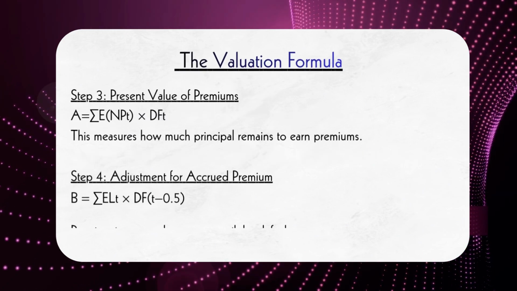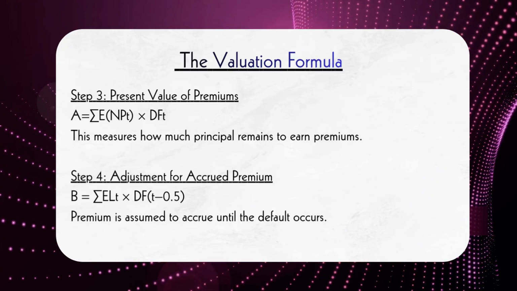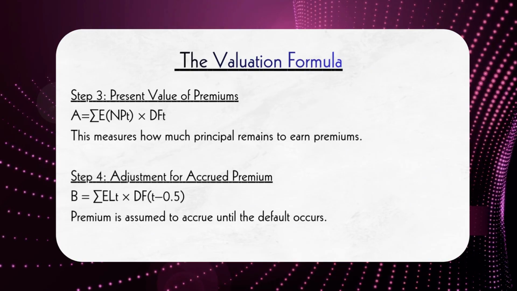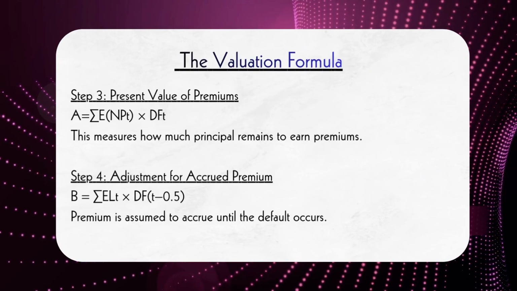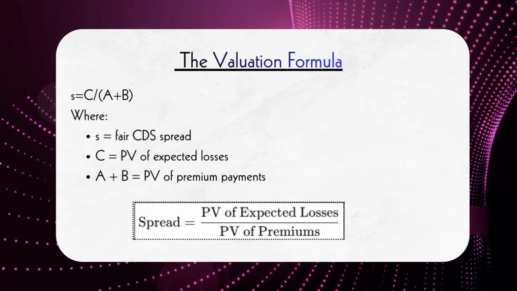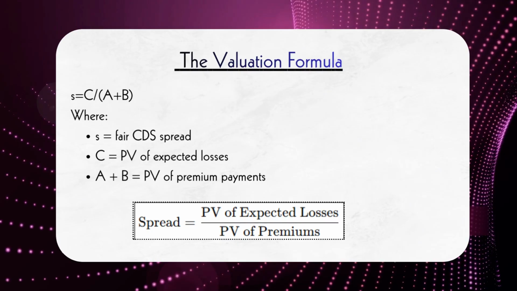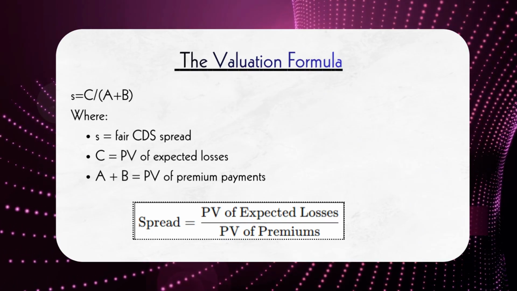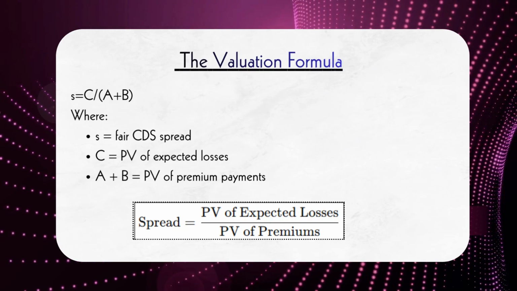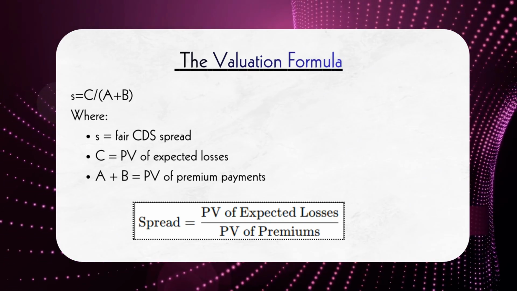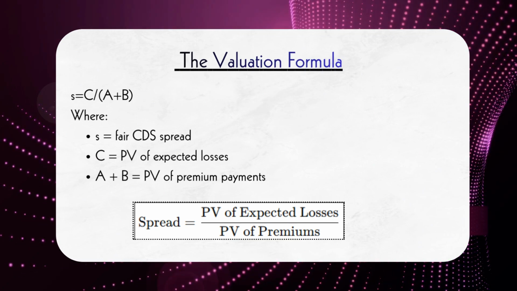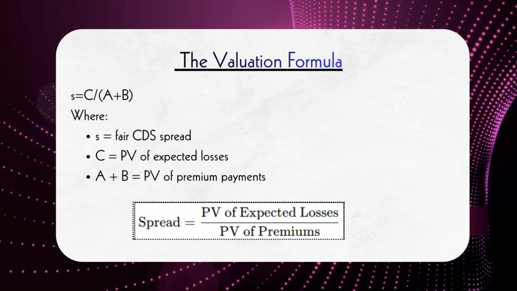Next, calculate the PV of future spread payments, A, by discounting the expected outstanding principal in each period. Also calculate the PV of accrued spread, B, representing the partial premium earned before defaults occur. Therefore, PV of inflows equals spread times A plus B, PV of outflows equals C. Setting inflows equal to outflows, spread times A plus B equals C. So the break-even spread is spread equals C / (A + B). This gives the fair CDS spread for the tranche. If the market uses a standard coupon instead, any difference is settled through an upfront premium.